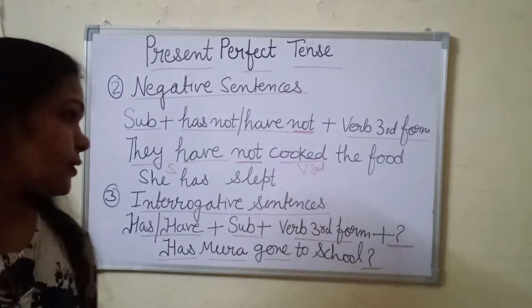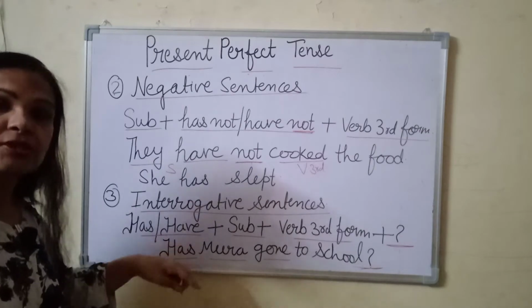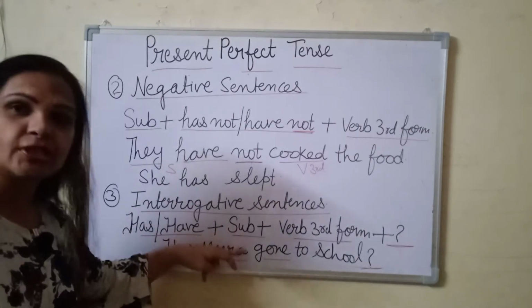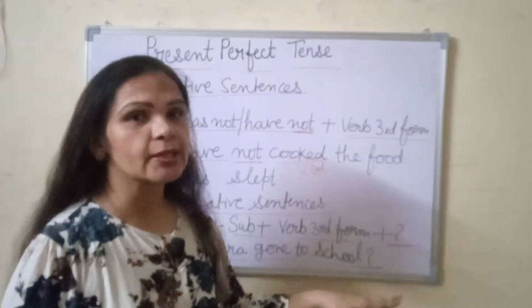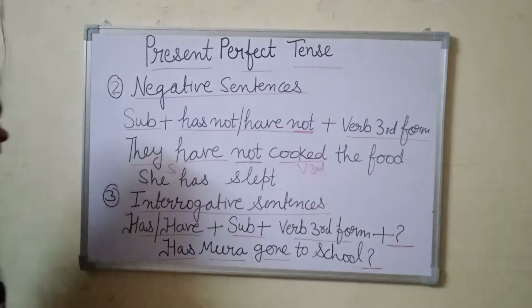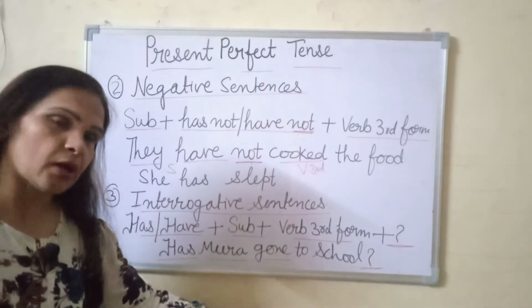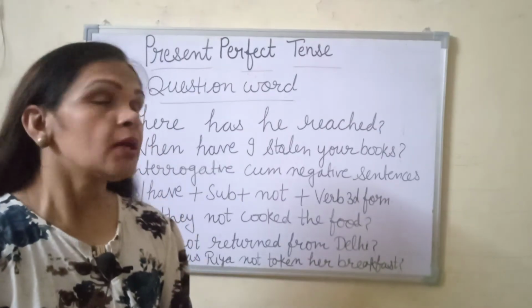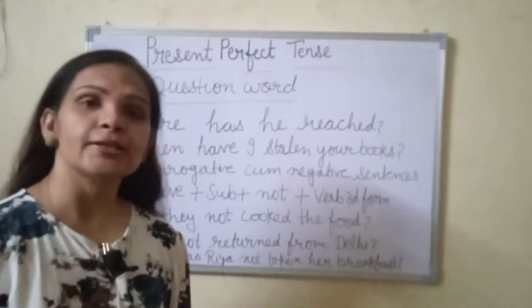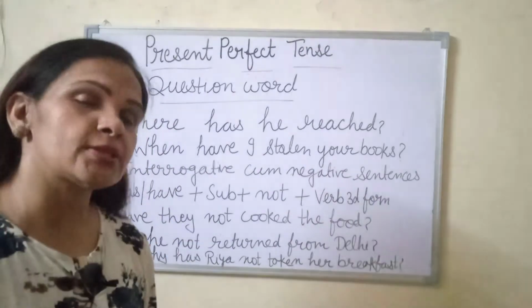Next we see interrogative sentences. The interrogative sentences, how we make them: first we put has or have, then subject, then verb's third form plus question mark, because we are asking questions. So we see the example. Has Meera gone to school? Question mark. So friends, we can understand interrogative sentences with the help of some question word sentences.